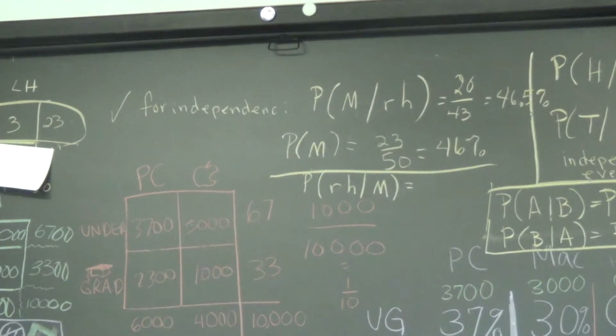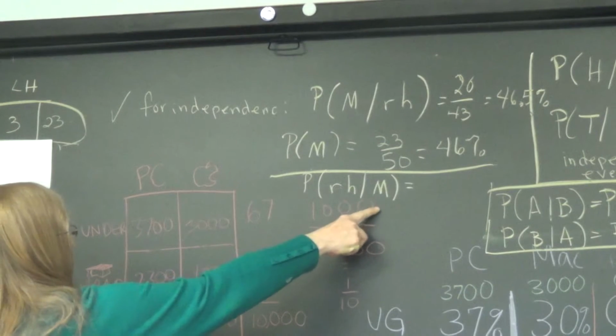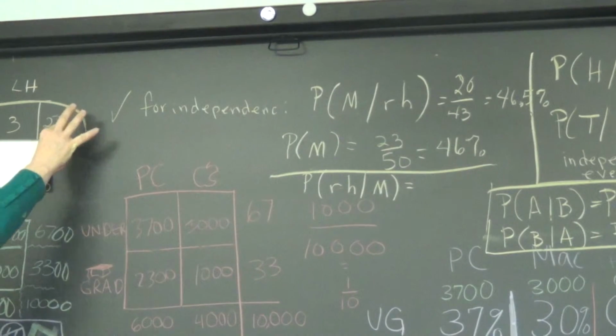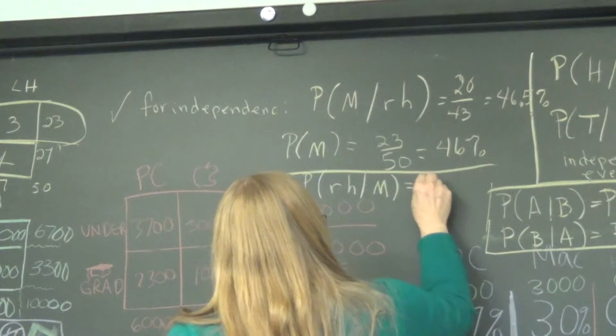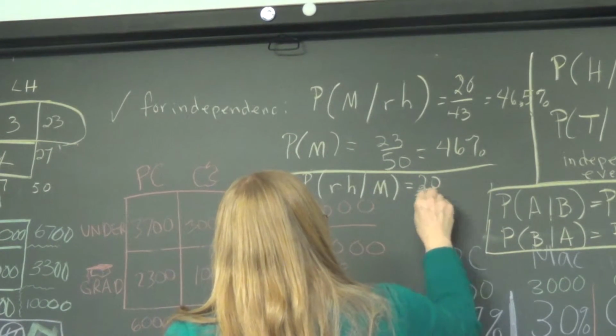I'm going to stay in male. I'm doing right-handed given that I'm a male. So I'm going to stay in the male row. 20 out of what? 23. Right. Okay. All right, so give me a percentage on that, Brandon.